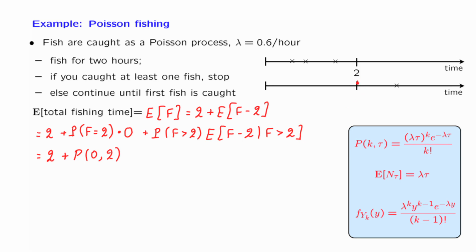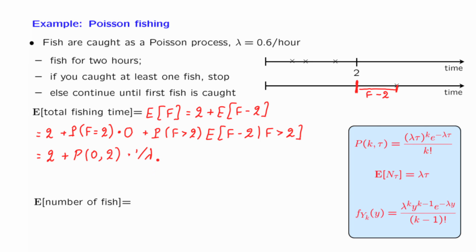Given that you didn't catch anything and therefore you will be continuing fishing, what is the expected amount of time, F minus 2, that you will be fishing? Now, the Poisson process starts fresh at time 2, so looking into the future, we're faced with a Poisson process and we're asking for the expected time until the first arrival. And this time has an expected value equal to 1 over lambda.